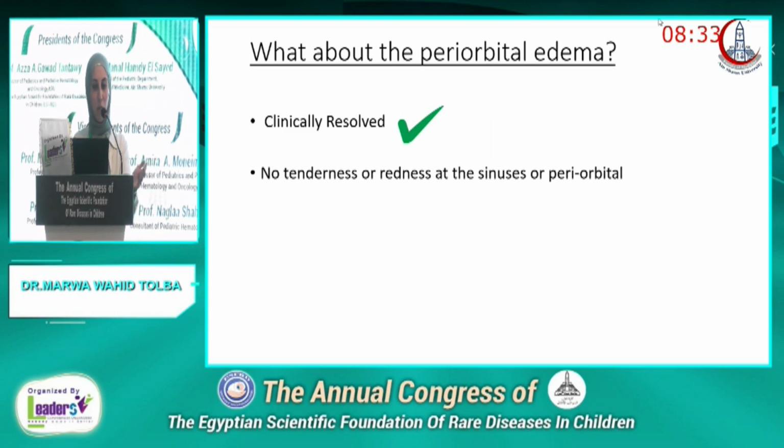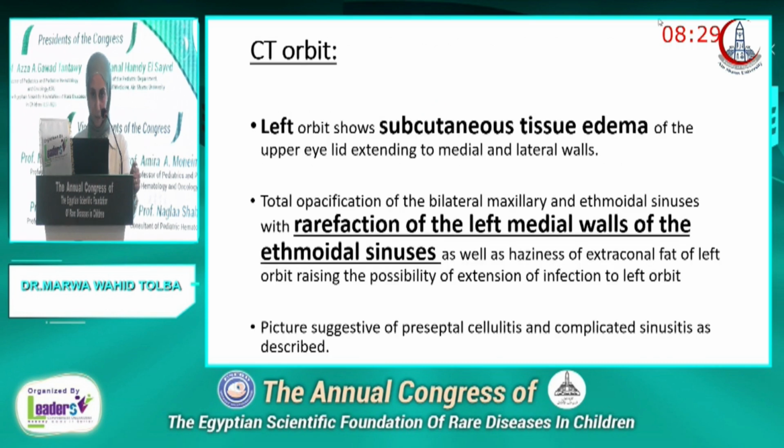It was clinically resolving. No tenderness or redness at the sinuses or periorbital area. The CT orbit that was done at that time showed left subcutaneous tissue edema, as well as rarefaction of the left medial walls of the ethmoidal sinuses, as well as haziness of extraconal fat of the left orbit, raising the possibility of extension of infection to the left orbit. Picture suggestive of preseptal cellulitis and complicated sinusitis as described.